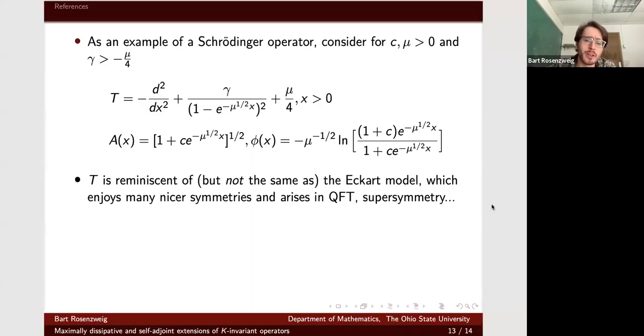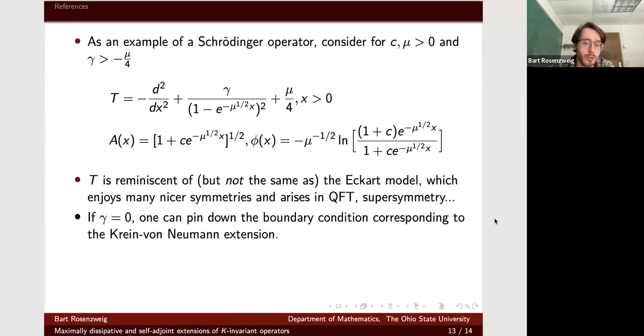One curious thing is that this operator is reminiscent of, though not the same as, the Eckart model, which shows up in quantum field theory. That model is very symmetric, in fact supersymmetric, but that's a totally different type of symmetry. So this similarity might just be superficial, but it is curious. If anyone knows any physical applications or manifestations of this operator, that would be interesting to hear.